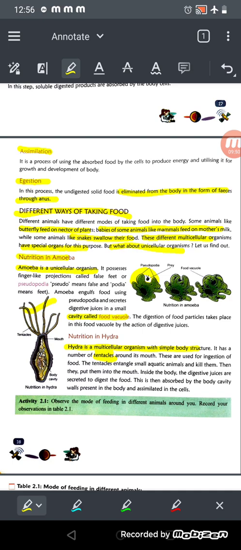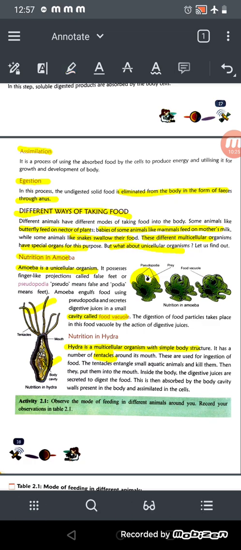So we can find hydra in water. They entangle small aquatic animals in their tentacles, and then they kill them. Then they put them into the mouth. Inside the body, the digestive juices are secreted. So they have the body cavity here, you can see, and here they secrete the digestive juices, and this is then absorbed by the body cavity walls and assimilated in the cell, right? Then it is used by the cell for energy.